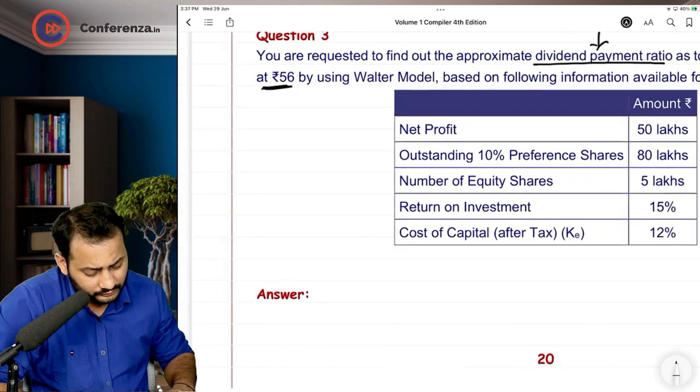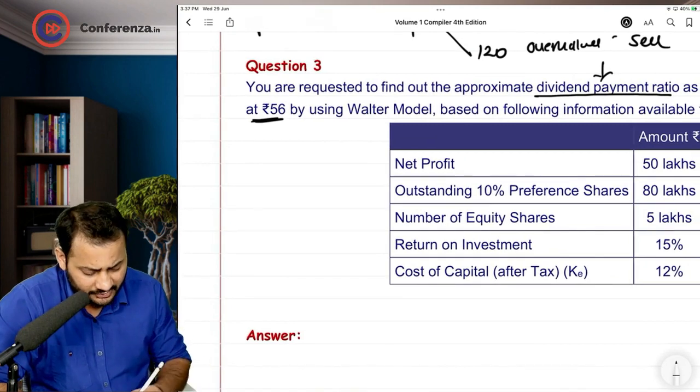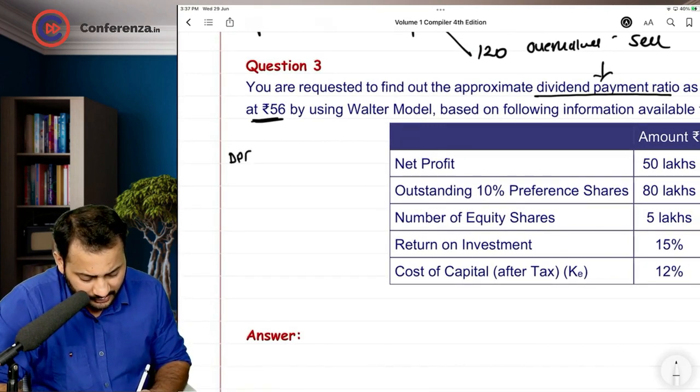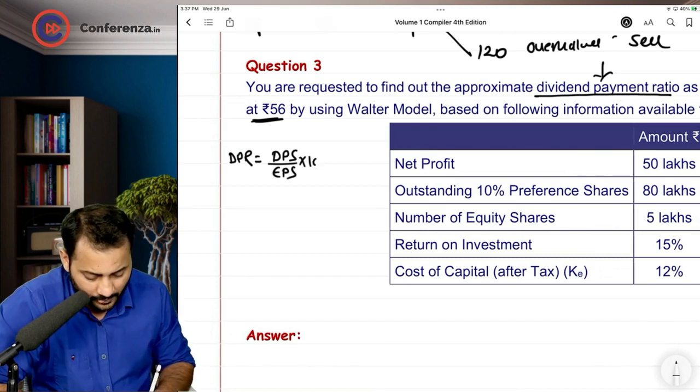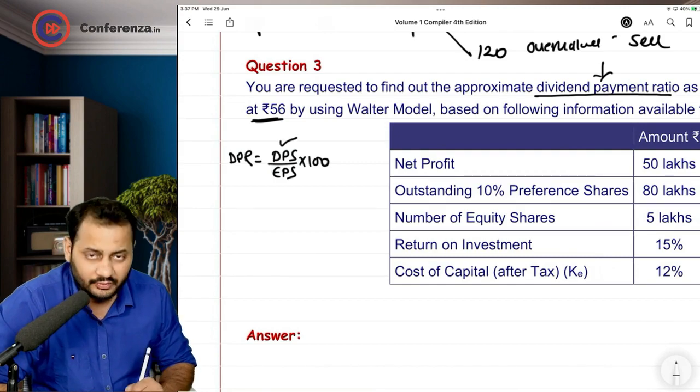Now, how to calculate the payment ratio? Payment means the payout ratio. So dividend payout ratio is nothing but dividend per share divided by earning per share, into 100. Am I right? Now you have to first calculate dividend per share.